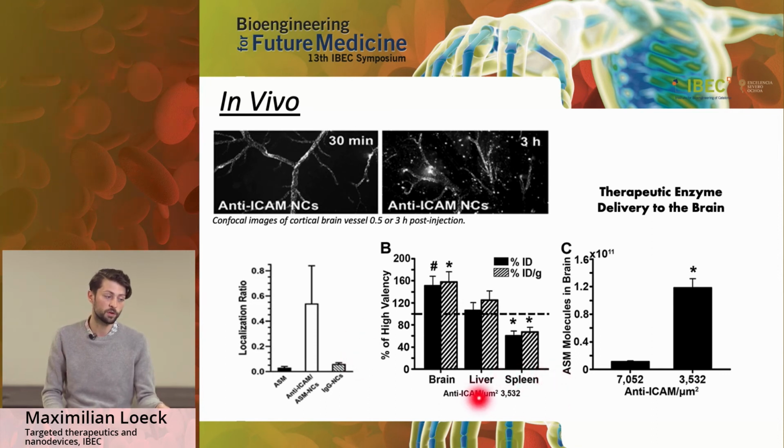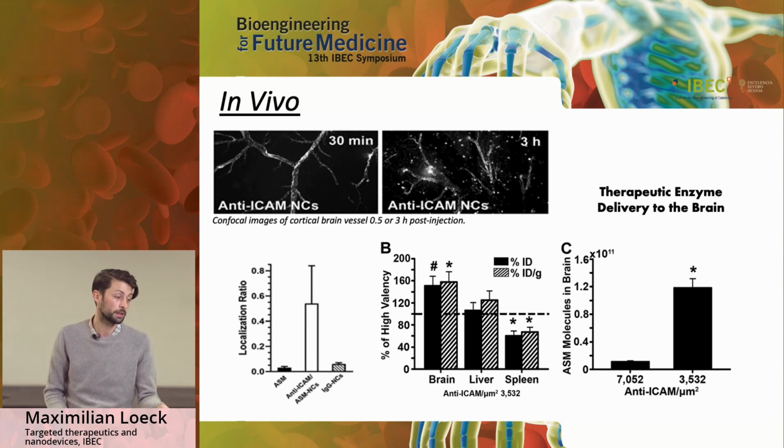and you can see here that liver and spleen, which are associated with passive accumulation of particles, show equal or diminished delivery of the intermediate valency particles as compared to the high valency particles, which would make sense because the particles are exactly the same except for their targeting valency, meaning that passive diffusion should not be affected.